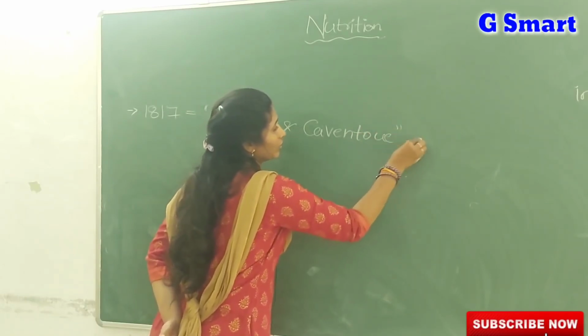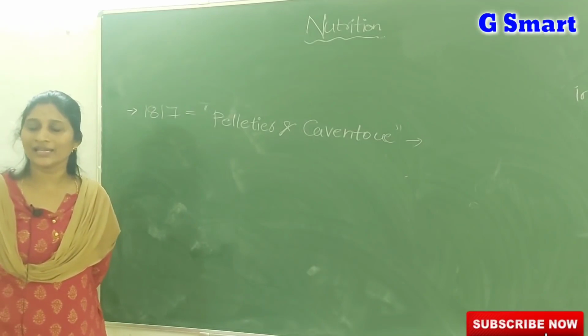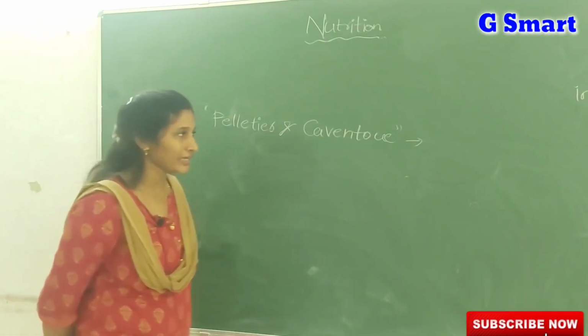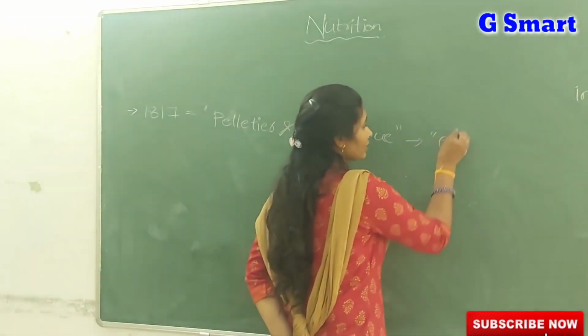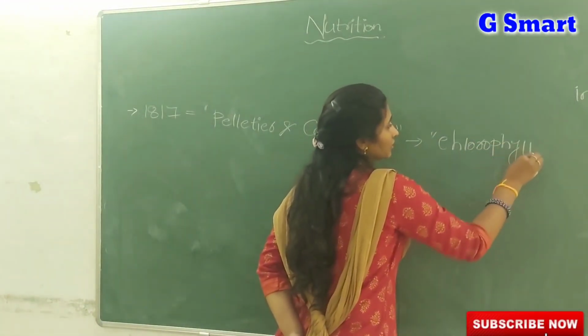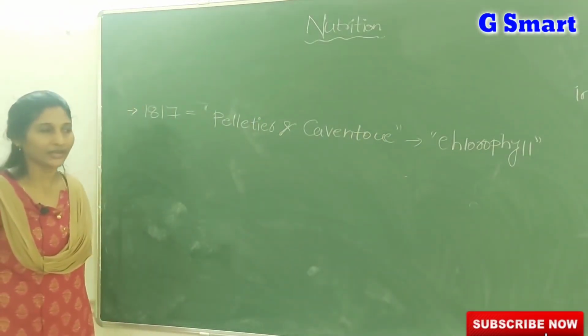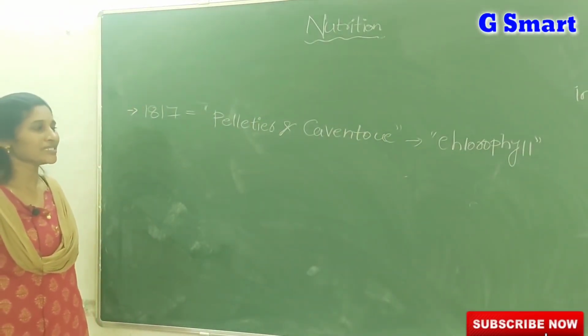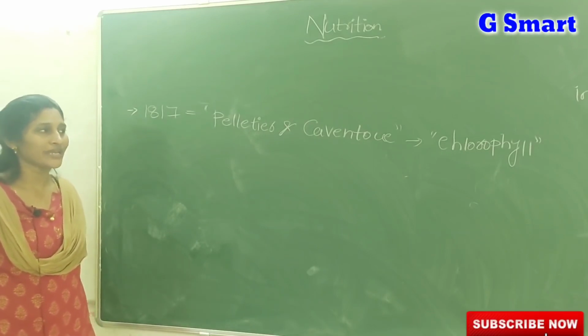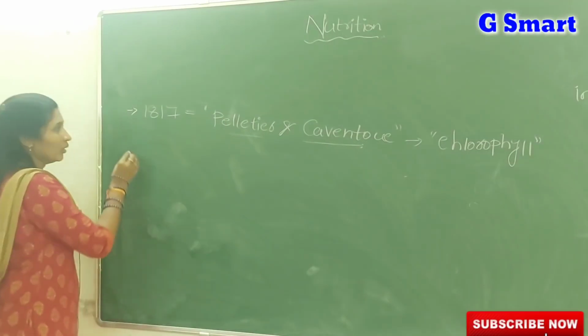These two scientists actually extracted the green color substance from the green leaves and named it as chlorophyll. So actually in the photosynthesis chlorophyll, a green pigment, is required. So that green color pigment was extracted from the leaves and named as chlorophyll by two scientists, Pelletier and Cavendish.